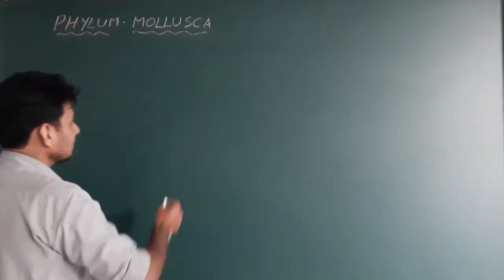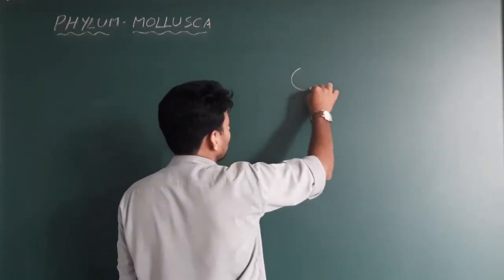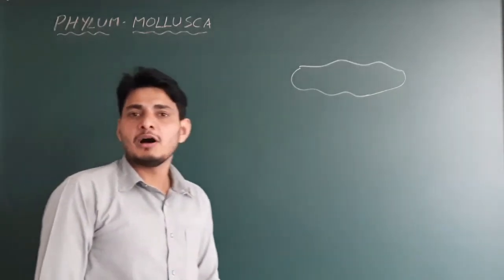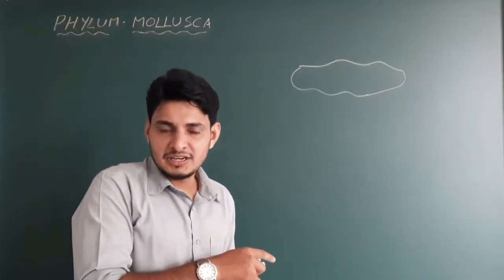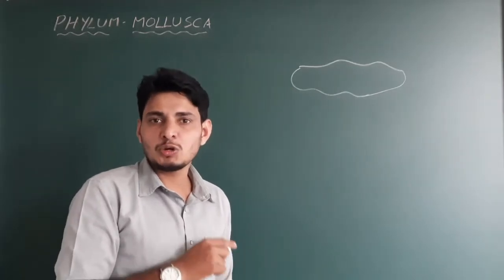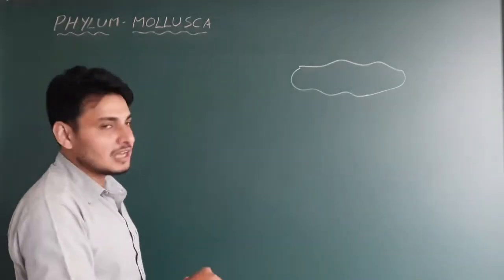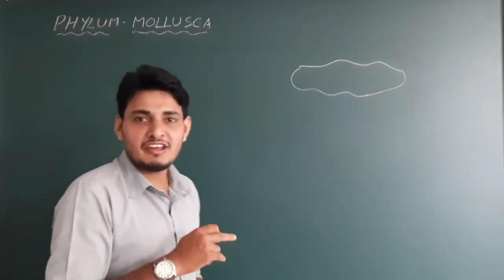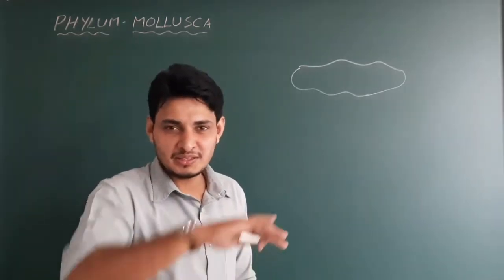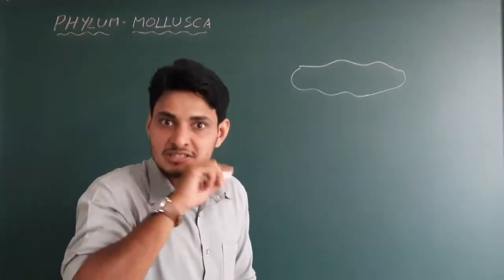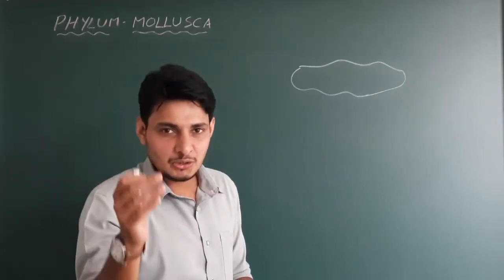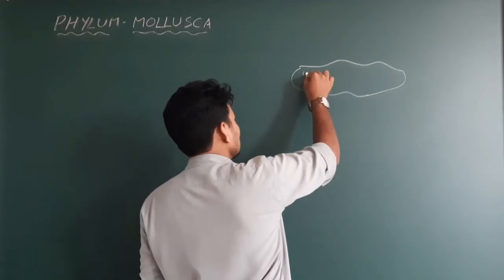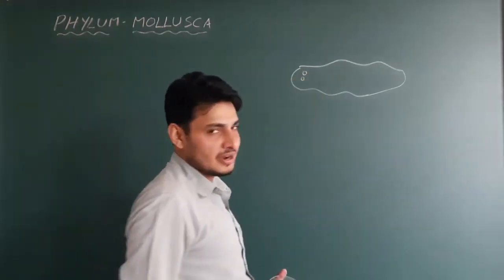Okay, to understand that we just draw a basic body plan of the organism like this. Remember, when I was explaining the phylum Arthropoda, I mentioned cephalization, that is a well distinct head is present in Arthropoda organism. Similarly, the mollusca comes later after Arthropoda, hence they also exhibit cephalization. You just imagine an octopus picture. You see the head. Do they have eyes? Yes. A pair of eyes? Yes. Okay. So a well distinct head is present. So here we just put two eyes. So head is present here.